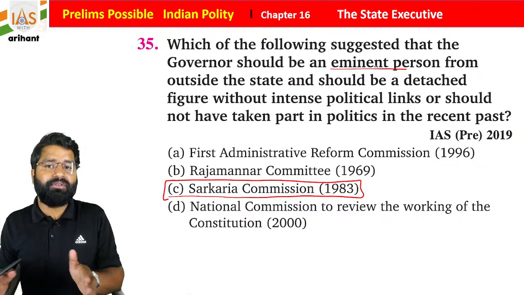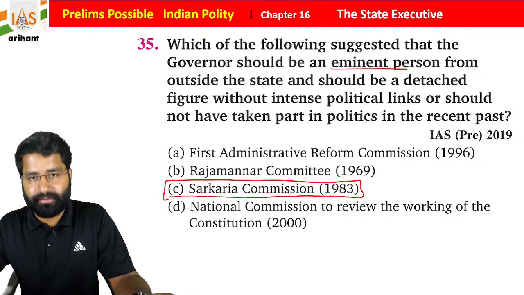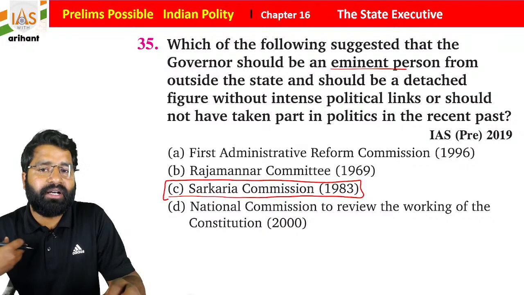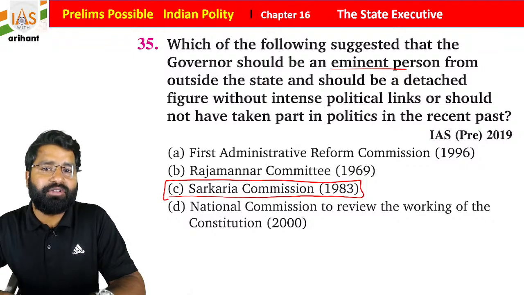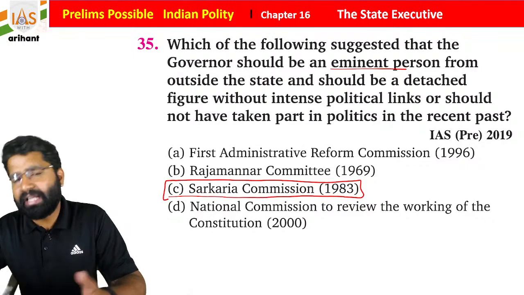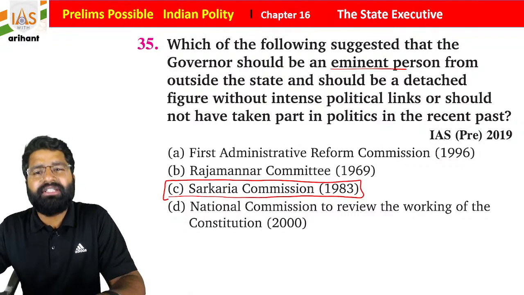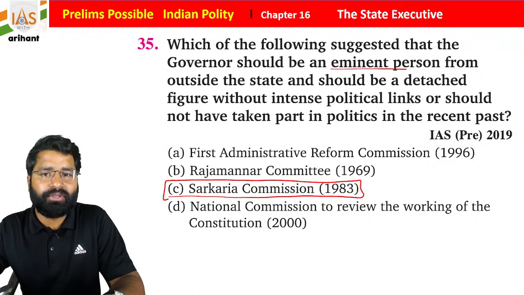As we know, a governor can be appointed to any state. There is no specific criterion; let's suppose I belong to Uttar Pradesh and have a political career in Uttar Pradesh, so I can't be appointed as the governor of UP. It is not controlled by the Constitution, it is just a convention: if a person has a political background in the state, then don't include that person.